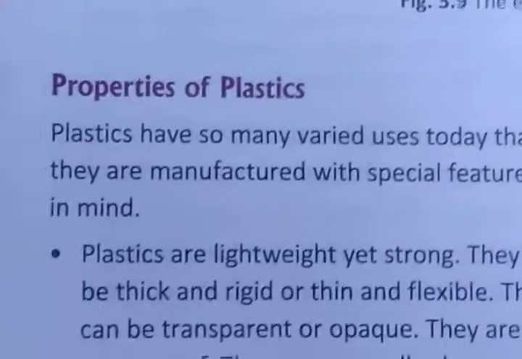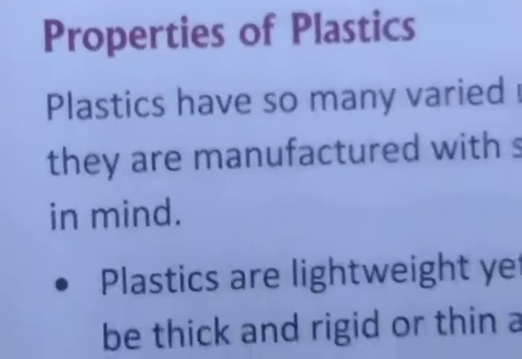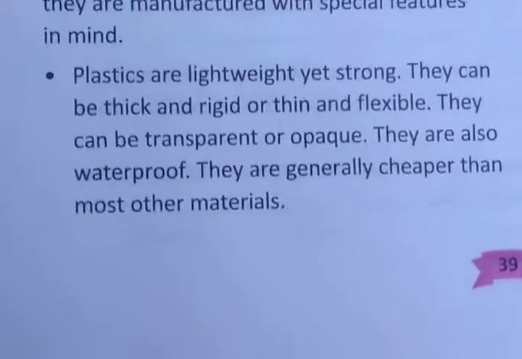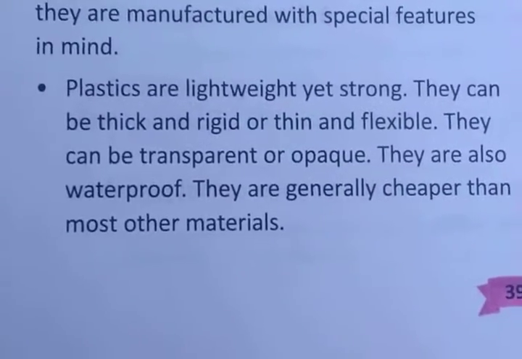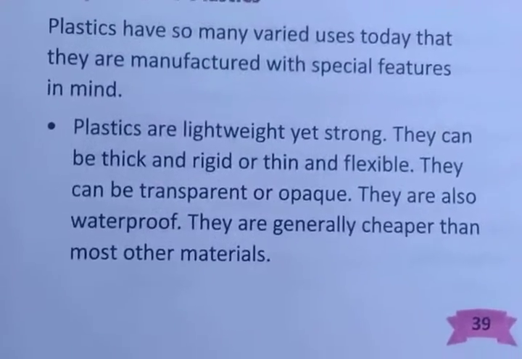What is the first thing in the plastic? Plastic's first property is that it should be lightweight. Lightweight means they should not have much weight. So that's why the first main thing is they must be lightweight. As they are lightweight, they can be taken anywhere. They are cheap in rate also, and they can be transparent, they can be opaque also, as we have seen the different properties of the plastic.